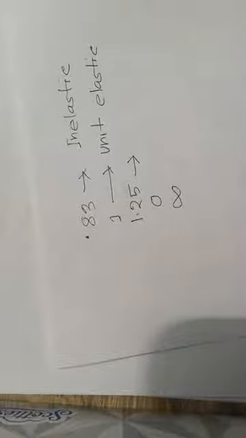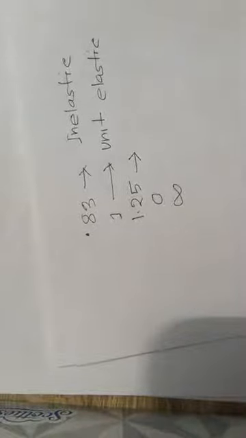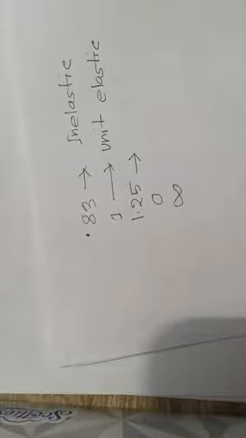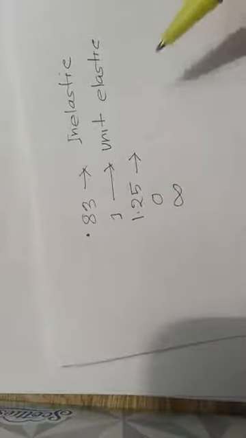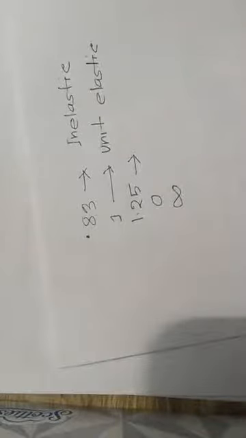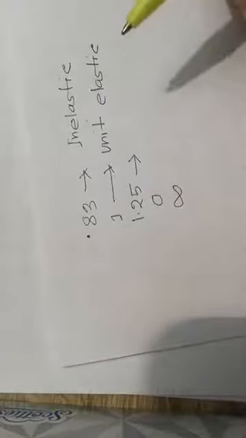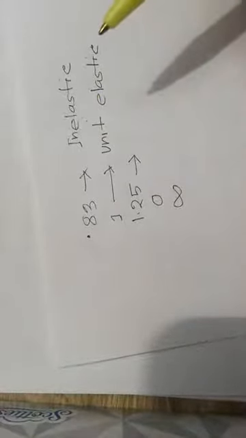Clear? I'm saying it again. If your price changes by 20%, your quantity demanded changes less than 20%. That means people are less responsive to the price change. So they are inelastic. Elasticity means responsiveness, right? So inelastic means they are less responsive to the price change. Okay, clear everyone?